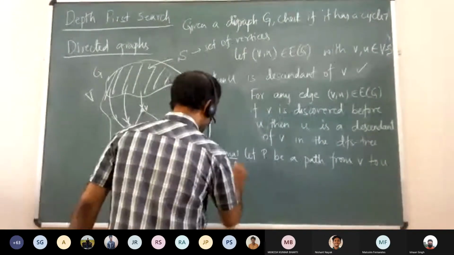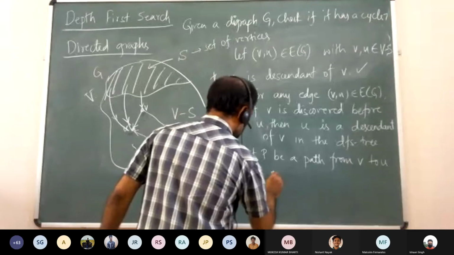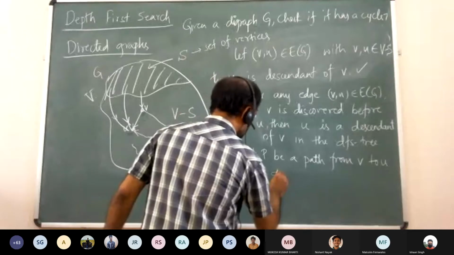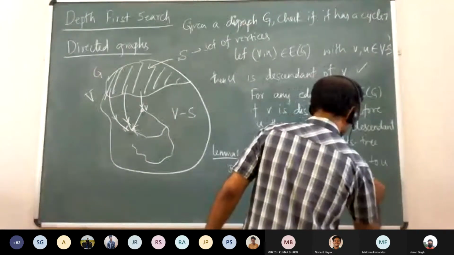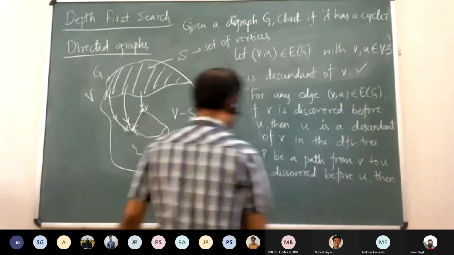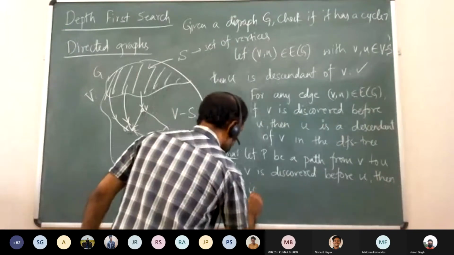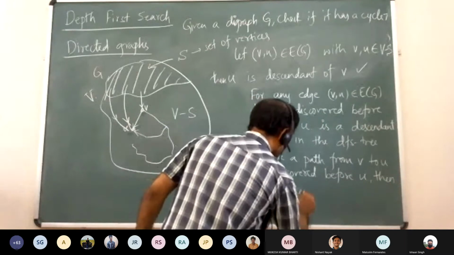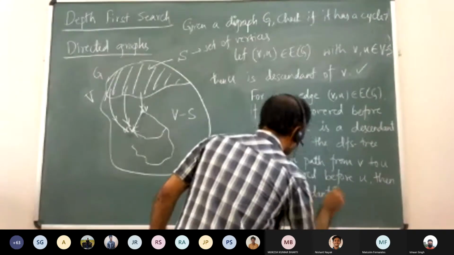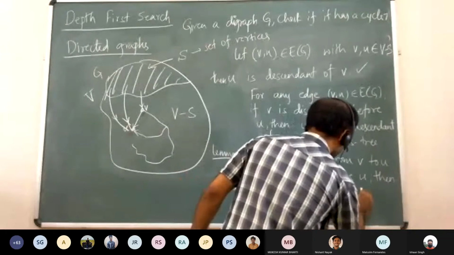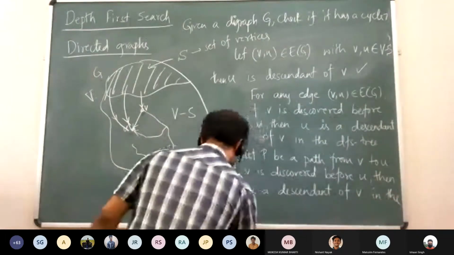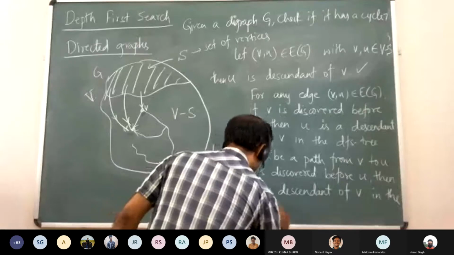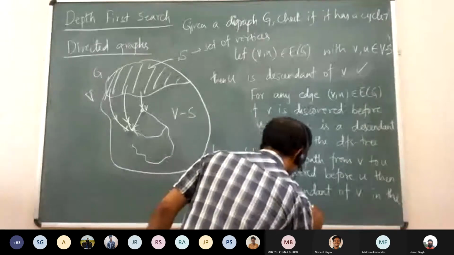If V is discovered before U, then U is a descendant of V in the DFS tree containing V.